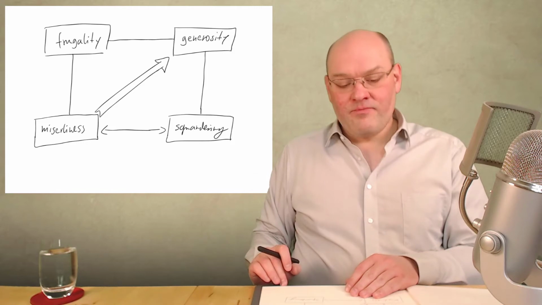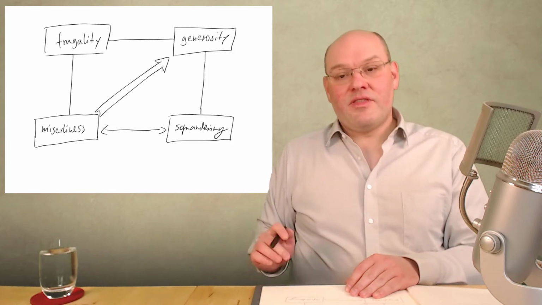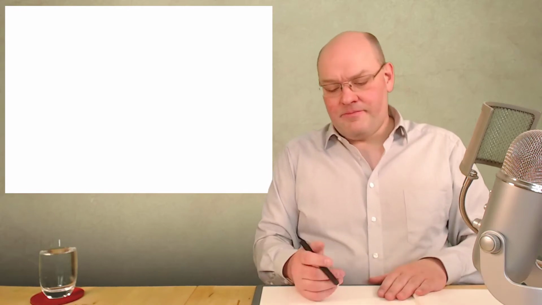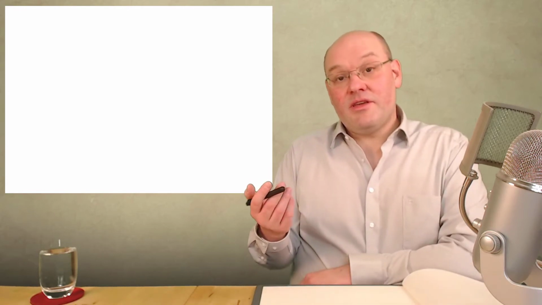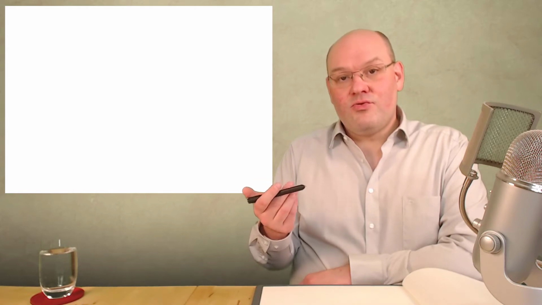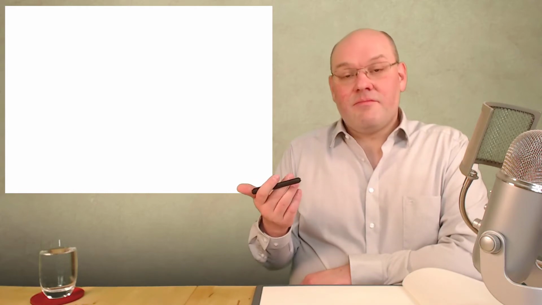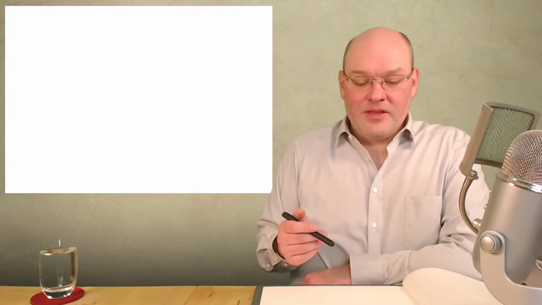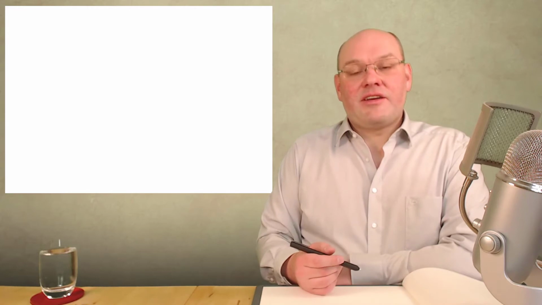And you can use the square pretty freely in this way. You can use it for yourself, you can also use it to help others. Then it would be a kind of coaching square, and you can construct it freely.